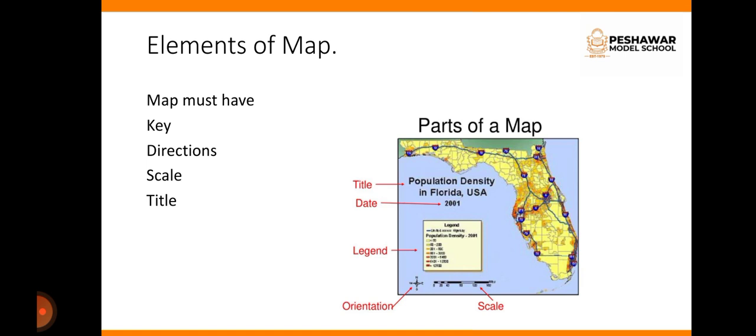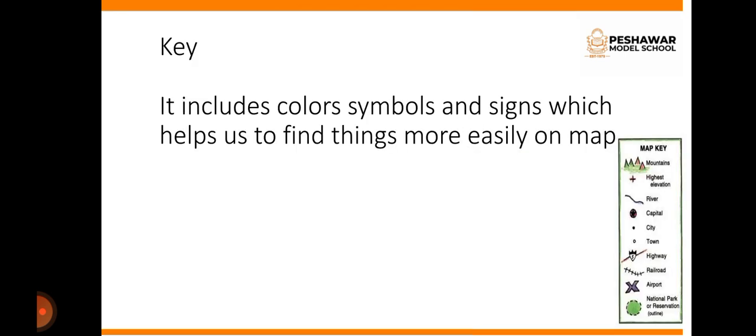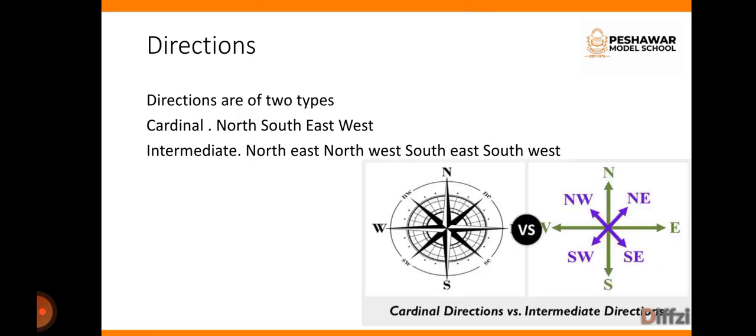Elements of map. There are 4 different kinds of elements of a map, which are key, direction, scale and title. They are basically part of every map. Key includes colors, symbols and signs which help us to find things more easily on a map. This is the list of the key, and you can see in the picture that mountains have their own particular symbol, river has its own, and every element present in the key has its own related symbol. We can also represent it through colors.